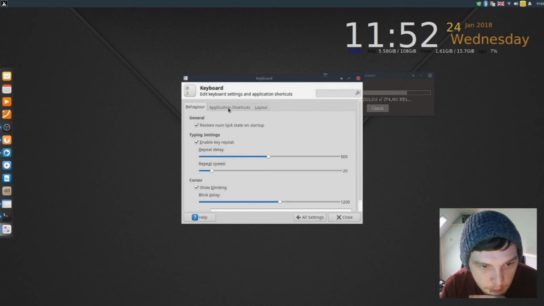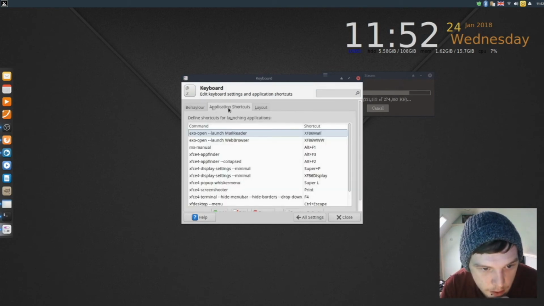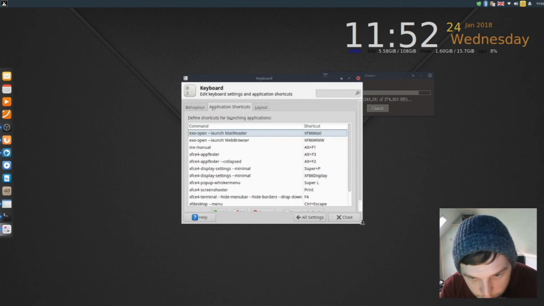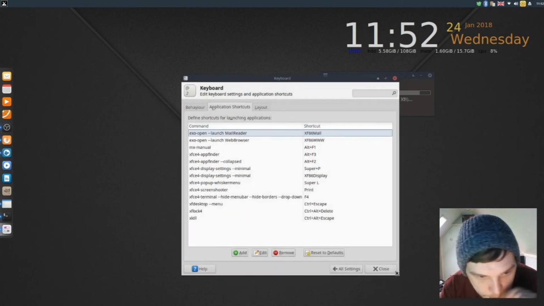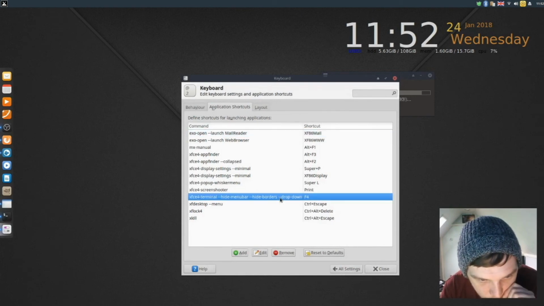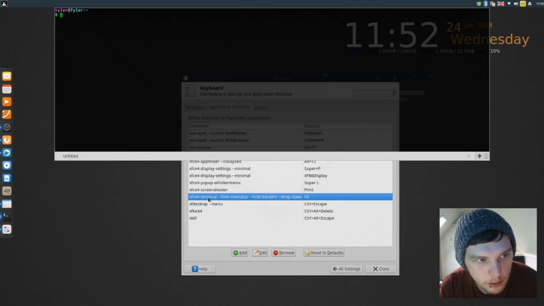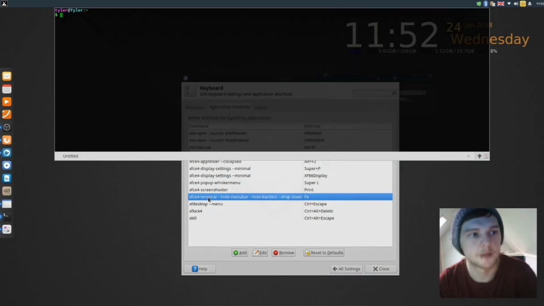Here we go. Let's have a look. Application shortcuts. Is it already on there or not? I can't seem to see it. F4. Ah, so F4 brings up a terminal there.